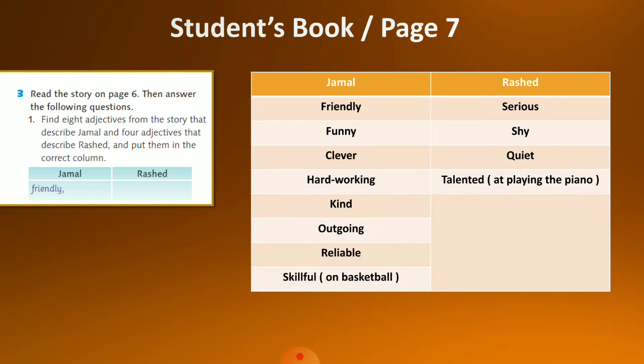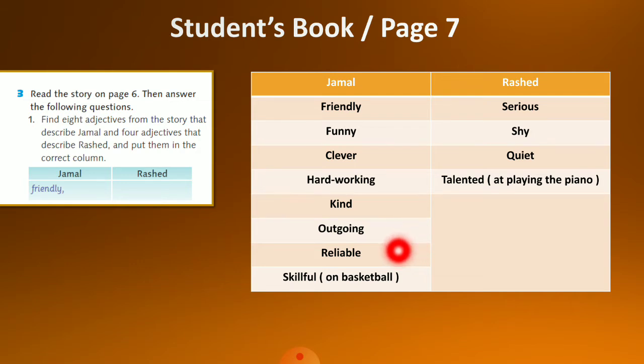Let's start with Jamal. Now, we can describe Jamal as being friendly, as being funny because he knows how to make people laugh. In the classroom, we described him as being clever and hardworking, and we said that he is kind and outgoing. And here we said that he can make friends easily, and that's why we described him outgoing.